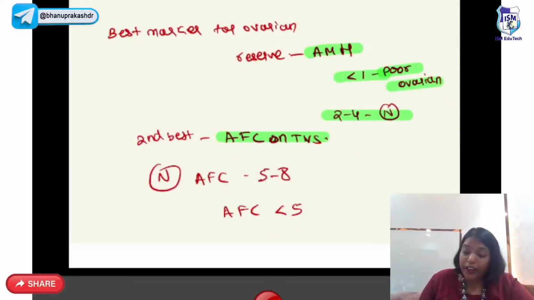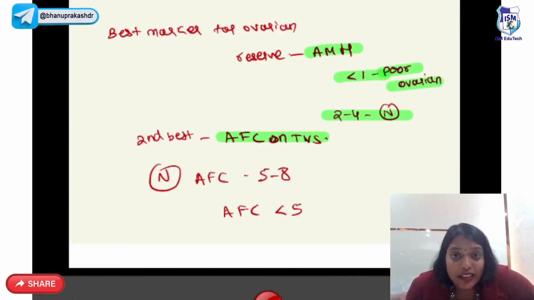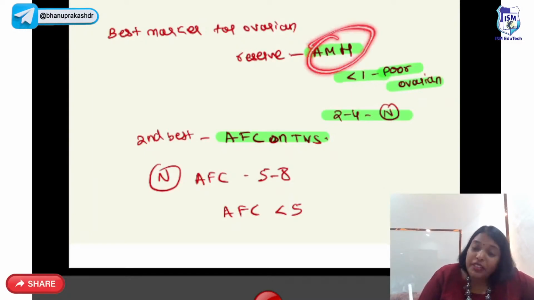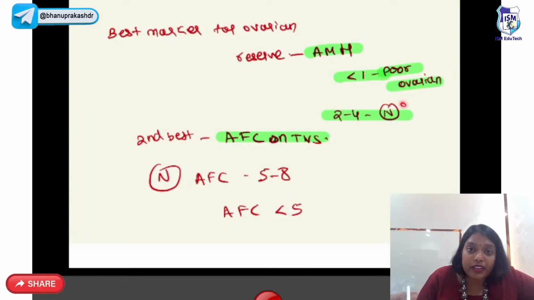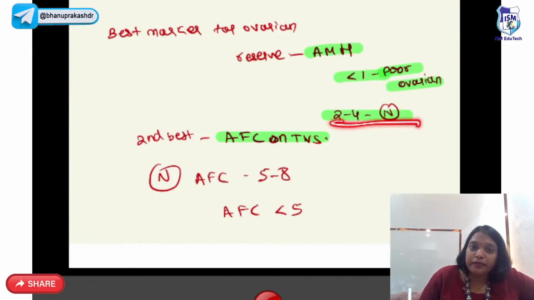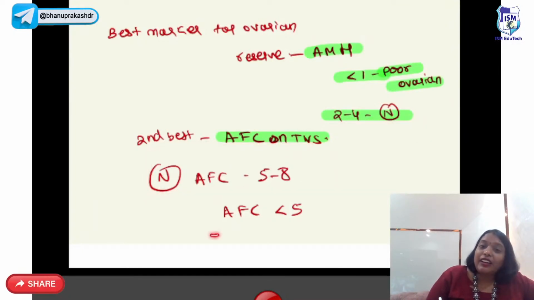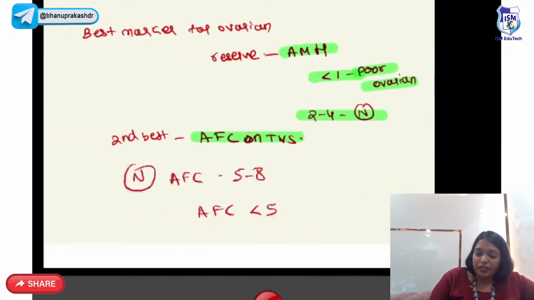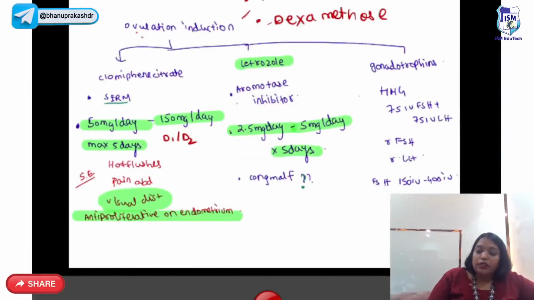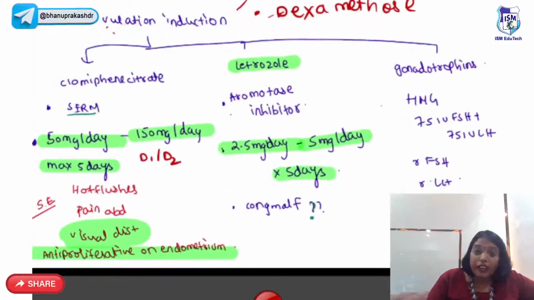Best marker to find out whether somebody is having ovulatory cycles or not, ovarian reserve, is AMH. If AMH is less than 1, it is a poor ovarian reserve. If AMH is between 2 to 4, it is normal. Second best is you have to measure the antral follicle count on TVS. So normally the antral follicle count is between 5 to 8. If antral follicle count is less than 5, it is considered to be abnormal. Less reserve.